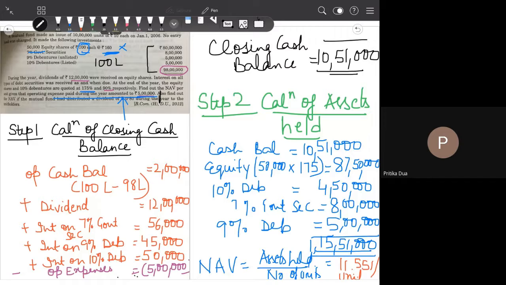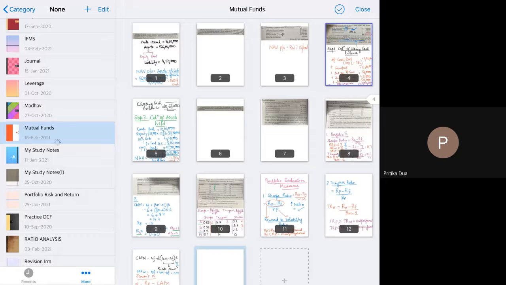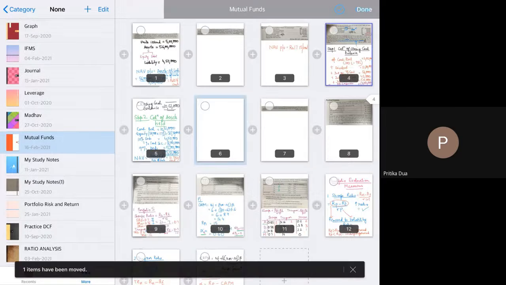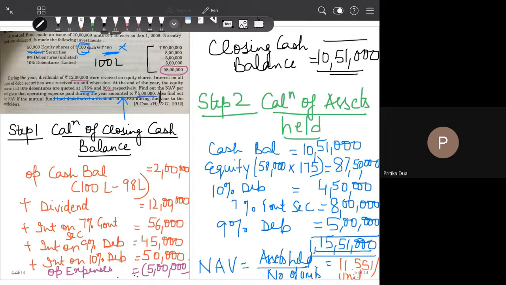So first, please have a look. This is the first part of the question that we have solved. मैम नंबर ऑफ यूनिट्स क्या होगी? बेटा ये दिए हुए हैं 10 लाख यूनिट्स इशू हुए हैं in the question, 10 lakh units. So I have divided 1 crore 15 lakh 51,000 by 10 lakh.